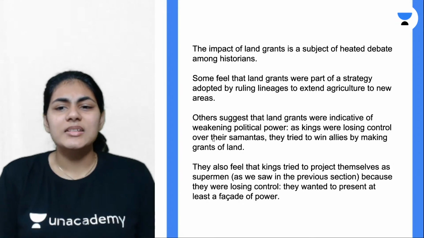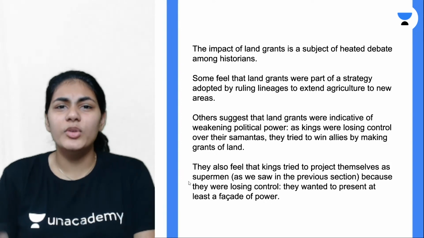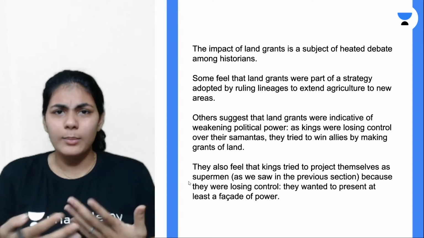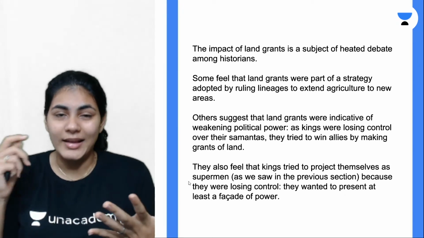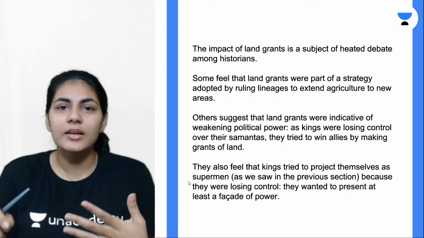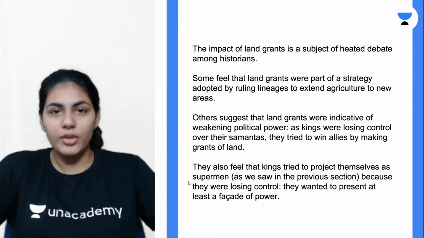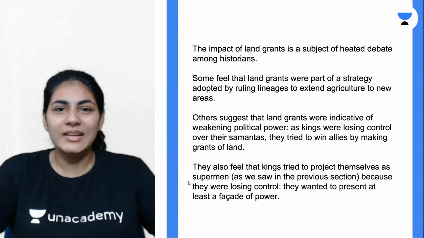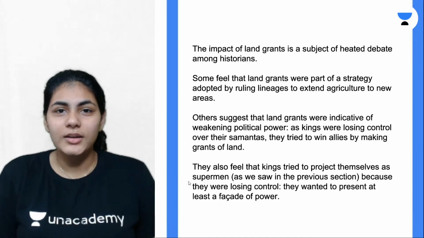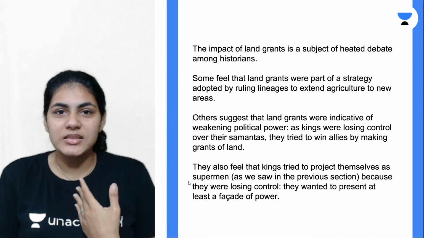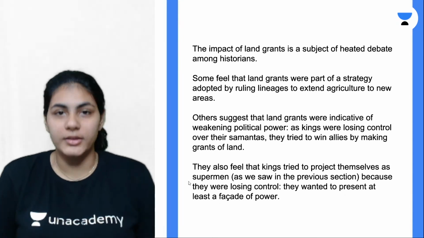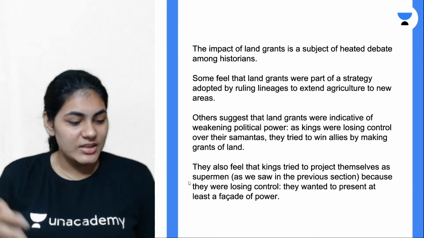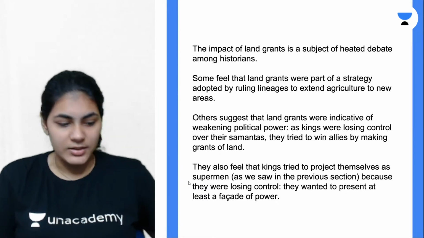And lastly, there's another theory which says the same thing about political destabilization. The kings are not powerful enough in reality, but at least to showcase it to the outside world, just to represent it on paper that they are powerful, they've done these land grants, portraying themselves to be powerful even though they are not. So these are some of the theories.